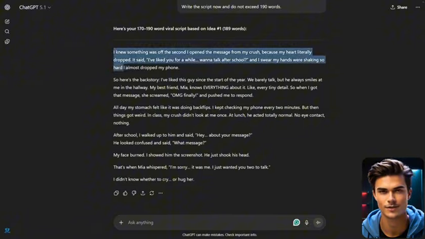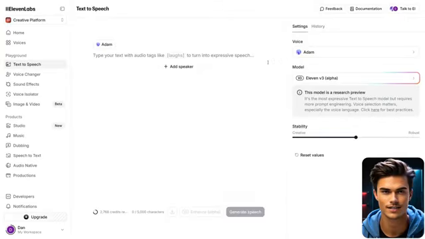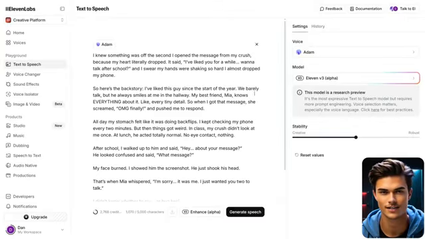So now that you've created the script, copy it from here and head over to a tool called 11 Labs, which we'll use to create the voiceover for free. Once you're in, start by pasting your script into the text section at the top.